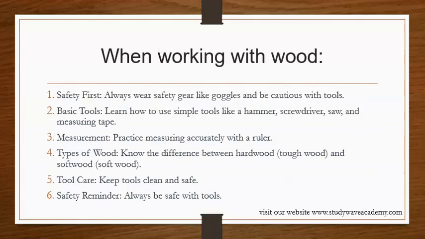When working with wood, what are we to do? We are to put safety first. Always wear safety gear like goggles and be cautious with tools. Learn about the basic tools first. Learn how to use simple tools like the hammer, screwdriver, saw, and measuring tape. Practice measuring accurately with a ruler. Know about measurement. Know the different types of wood we have, the hardwood and the softwood.